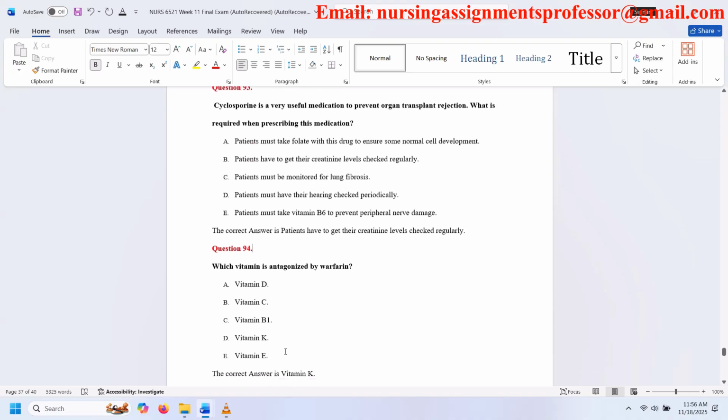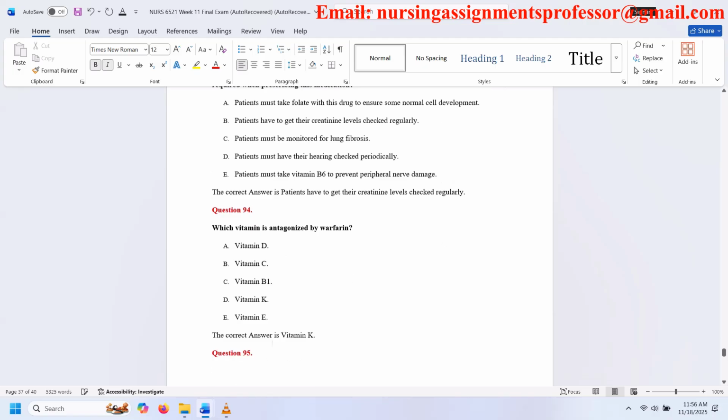Question 94. Which vitamin is antagonized by warfarin? A. Vitamin D. B. Vitamin C. C. Vitamin B1. D. Vitamin K. E. Vitamin E. The correct answer is vitamin K.